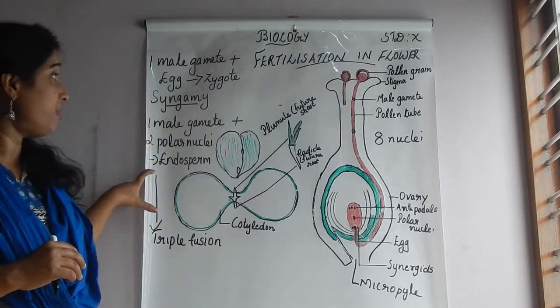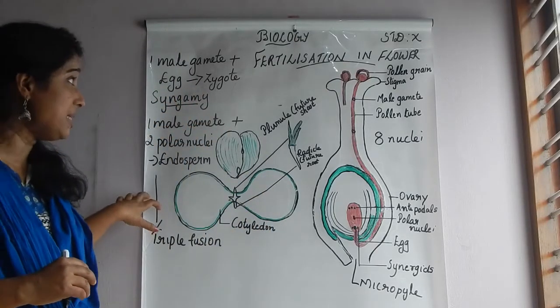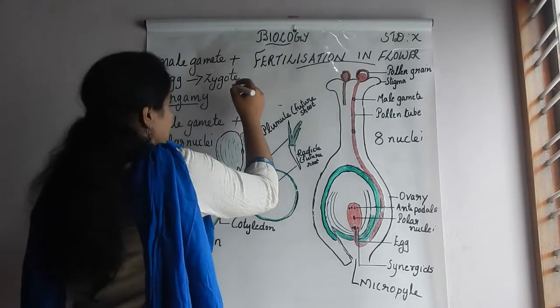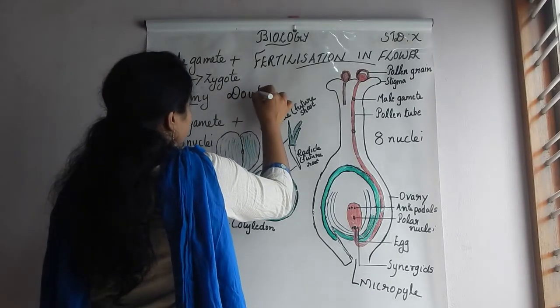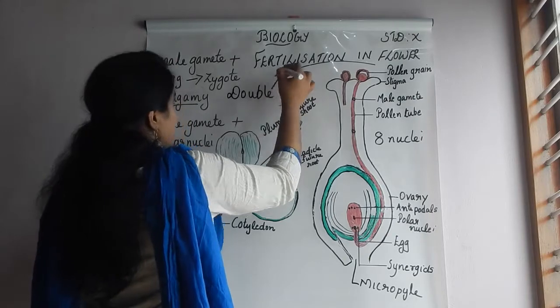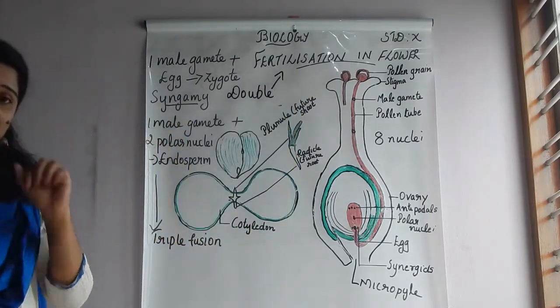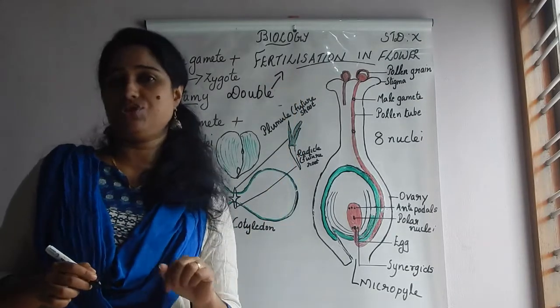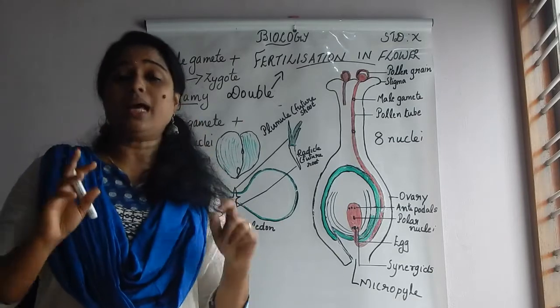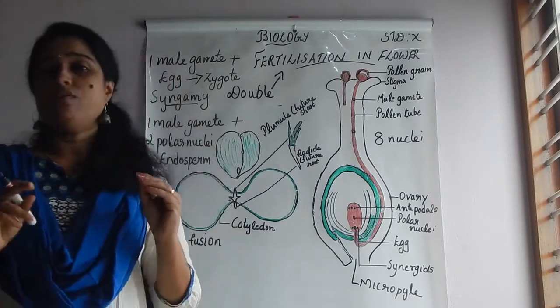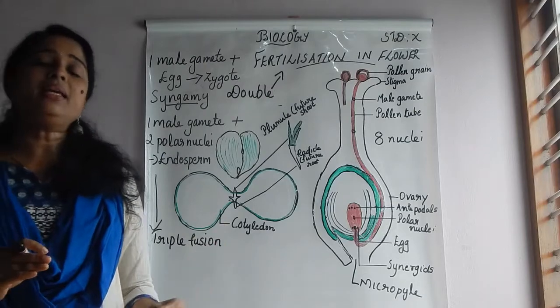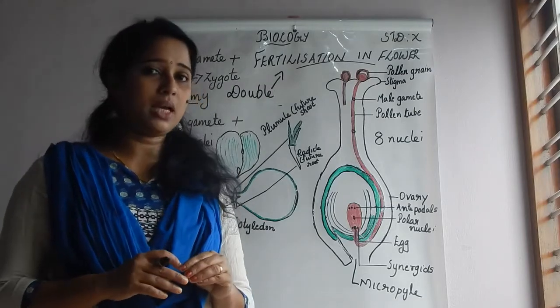As two types of fusion take place here, it is known as what? Double fertilization. Why is this fertilization in flower known as double fertilization? Here two types of fusion take place. One is the fusing of a male gamete with the egg to form the zygote.